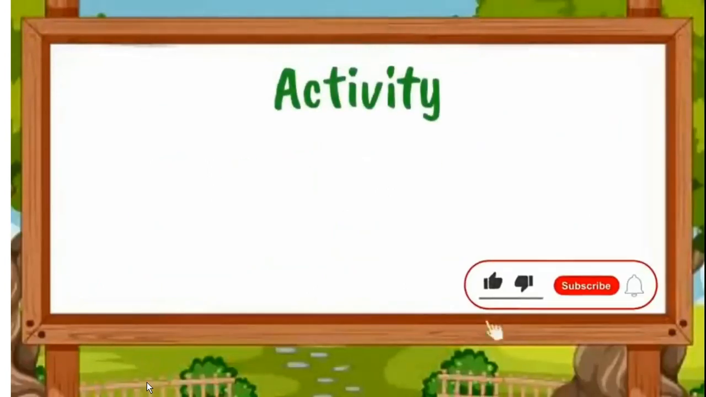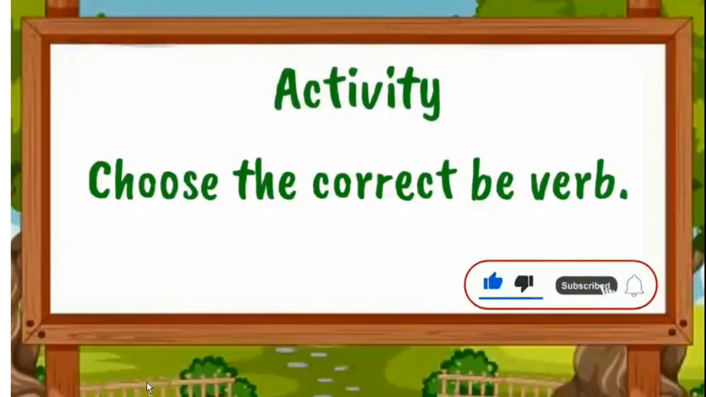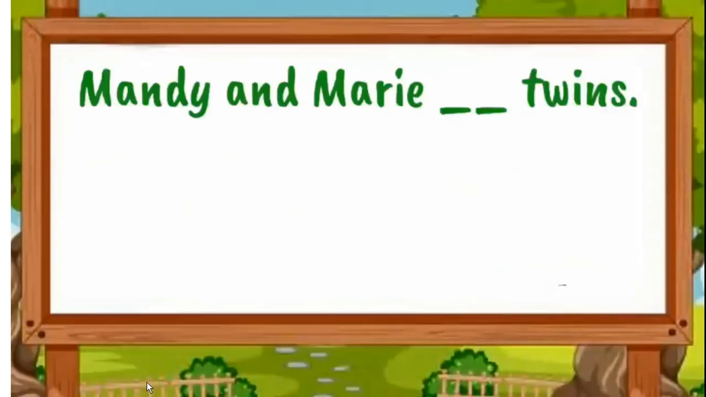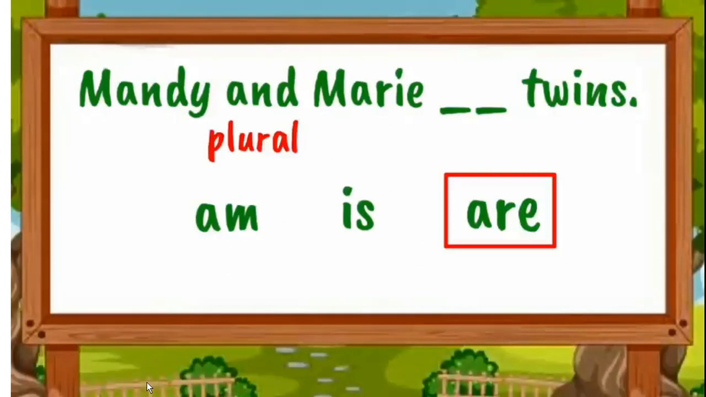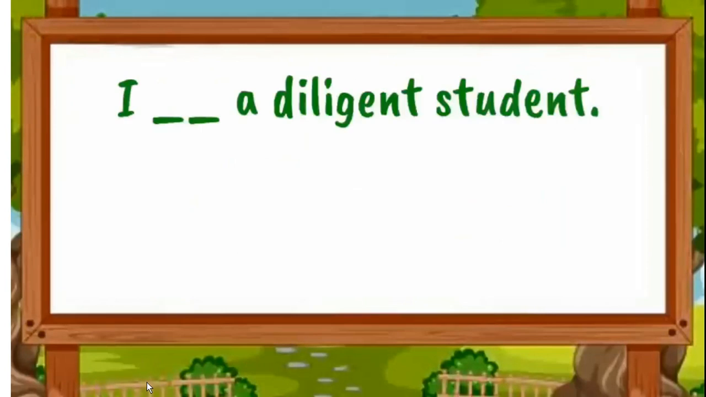Now here is the activity time. So choose the correct be verbs for the activity. Let's go through here. Mandy and Mary dash twins. So what comes here? Which to be verbs comes here? Am, is, are. What do you think? So here Mandy and Mary are two subjects, two people. So here we use are. Mandy and Mary are twins. Now go and check the answers for further exercise.